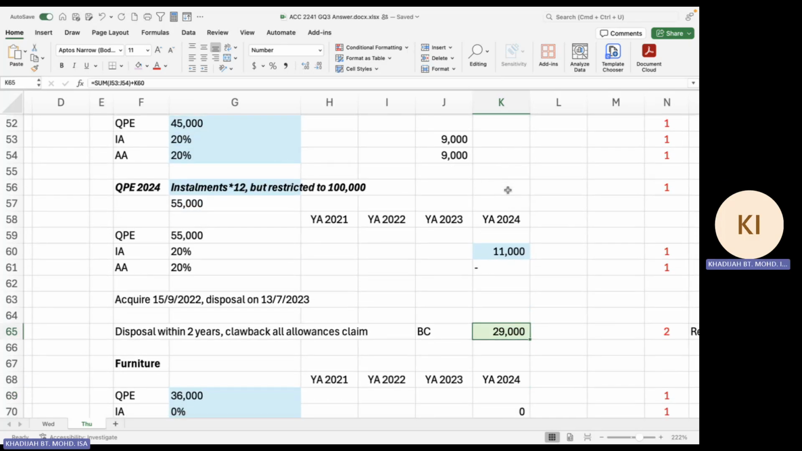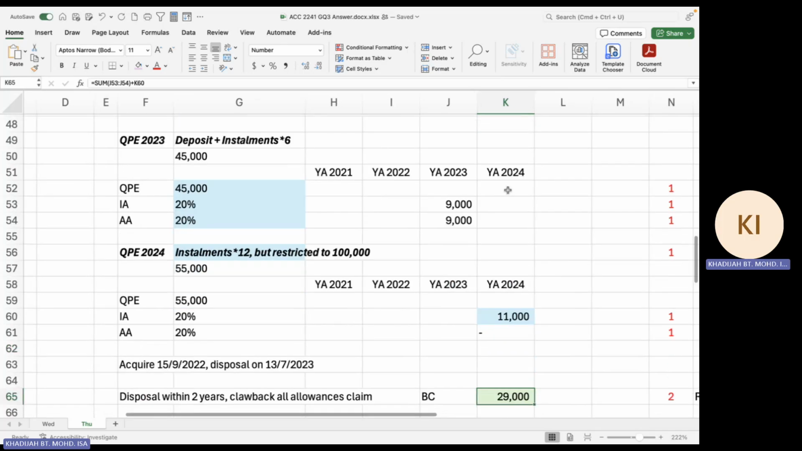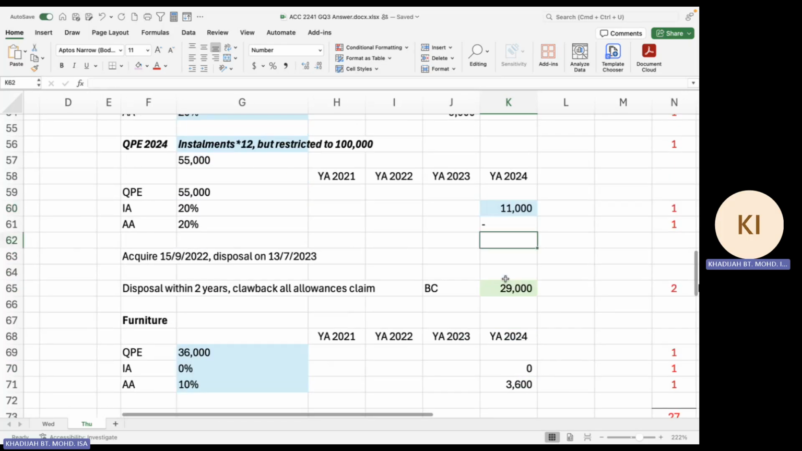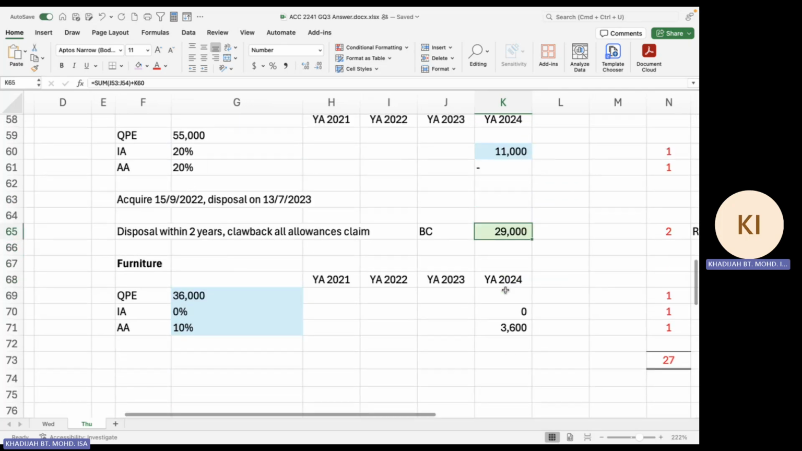Is that clear? I hope you are careful with regard to the year of disposal: you cannot claim any annual allowance, but you can still claim initial allowance. So this 29,000 will be treated as a balancing charge in YA 2024.